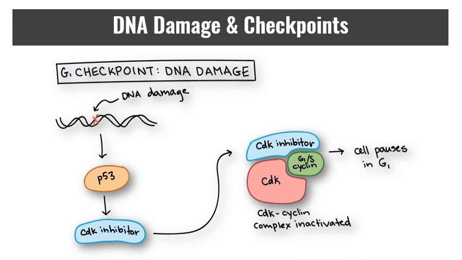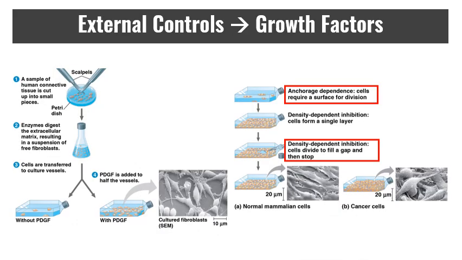By ensuring that cells don't divide when their DNA is damaged, p53 prevents mutations from being passed on. When p53 is defective or missing, that can then lead to an accumulation of mutations, possibly leading to cancer. Particularly important for mammalian cells are growth factors.